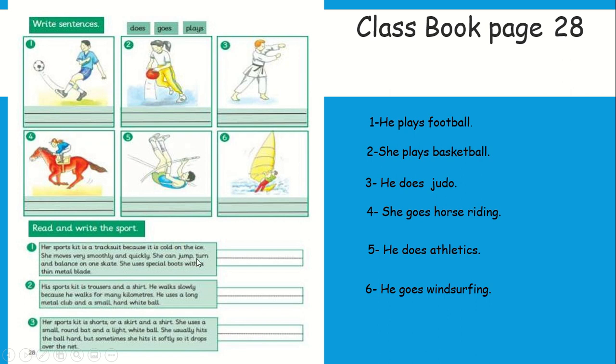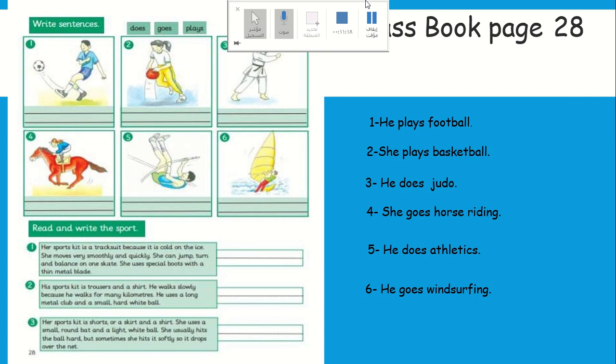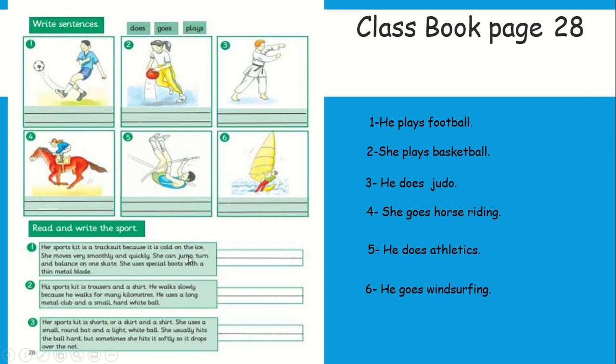She can jump, turn, and balance on one skate. She uses special boots with a thin metal plate. So, what is it?